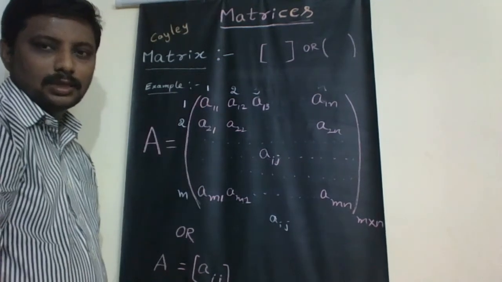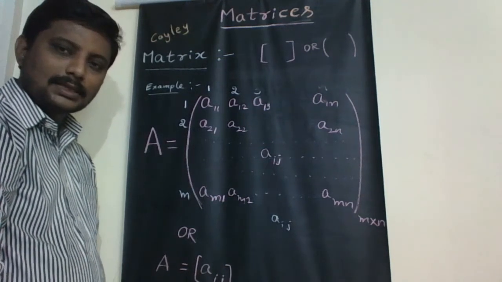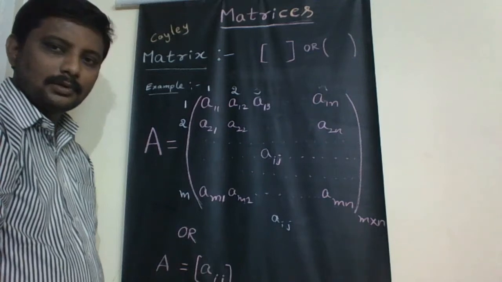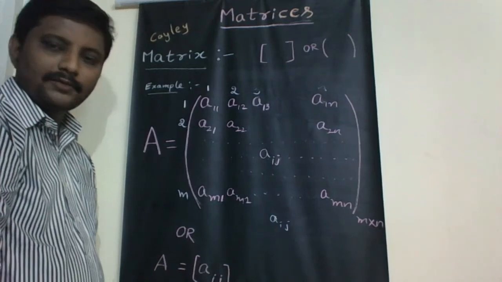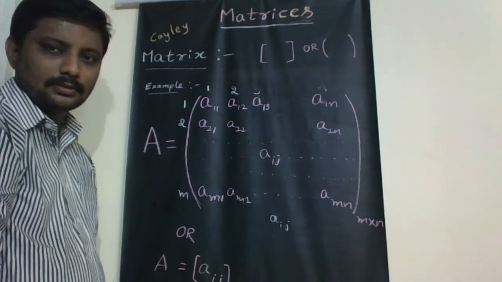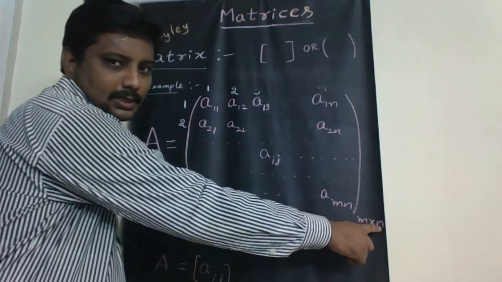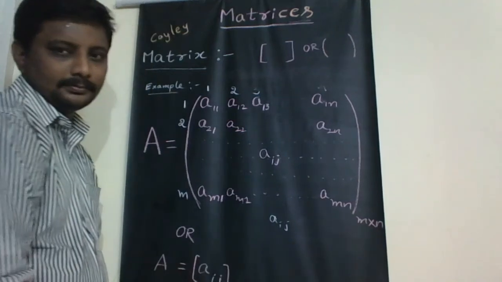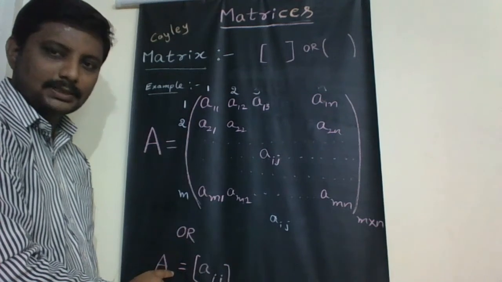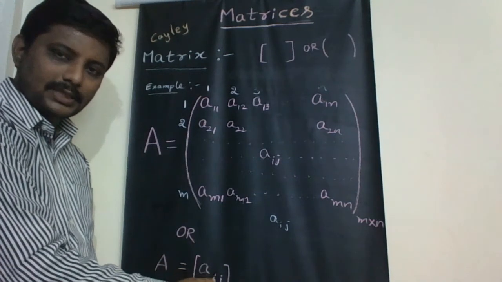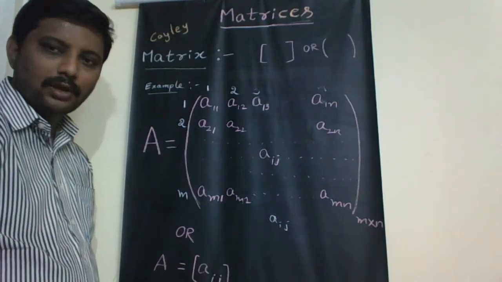Each number is called an element of the matrix. The order of the matrix is defined as the number of rows, cross symbol, number of columns. If there are m rows and n columns, then it is denoted as m by n. So this is the symbol of the order of the matrix. Matrices are usually denoted by English letters of the alphabet. That is, A is the matrix of Aij, of order n by n. So that is the definition of matrix.